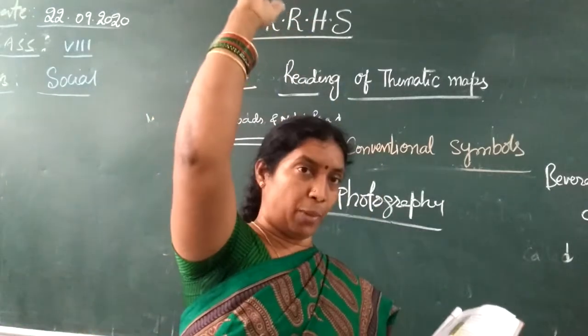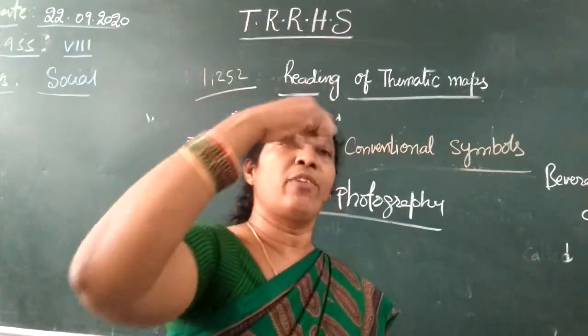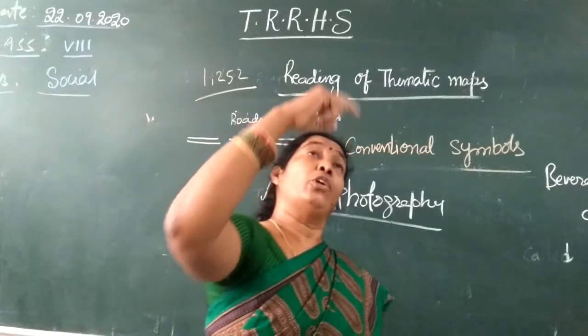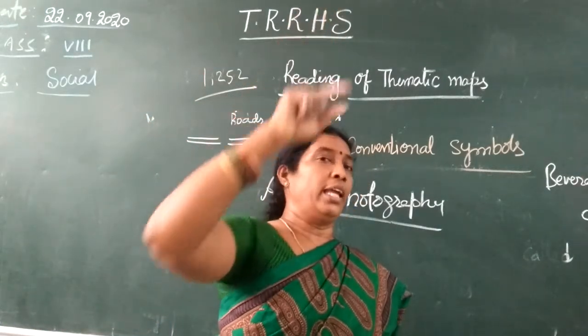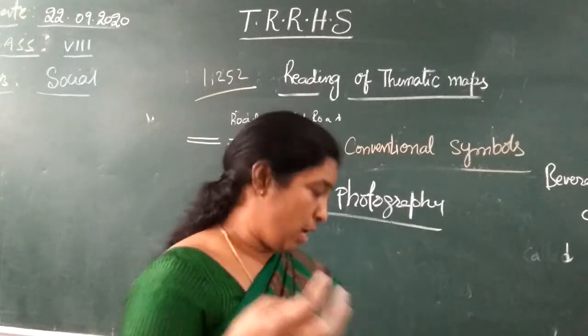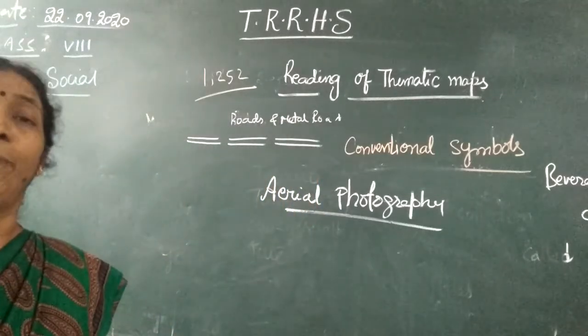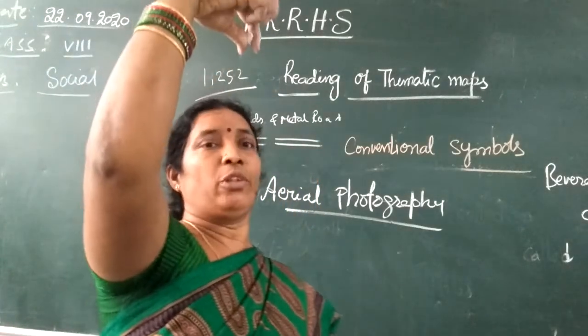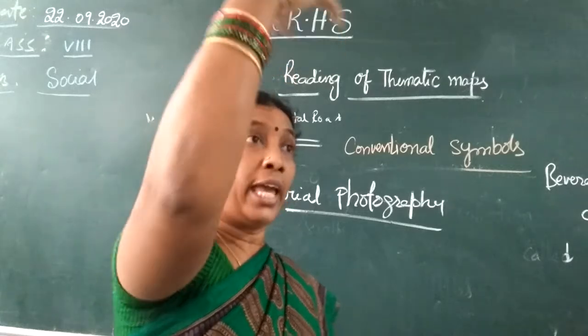That means you take a photograph from a great height. How do you take a photograph from such a height? With helicopters and with hot air balloons. With that we can take a photograph. Okay, that is an aerial photograph.